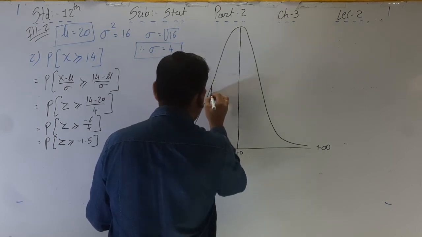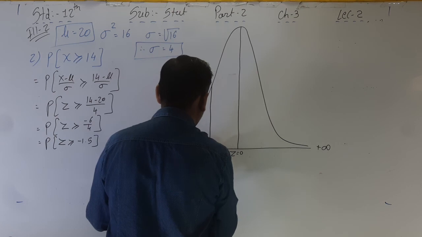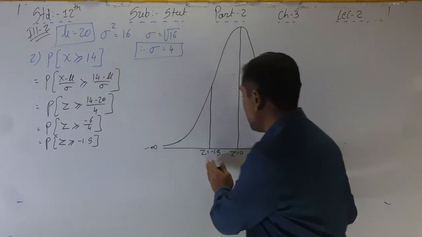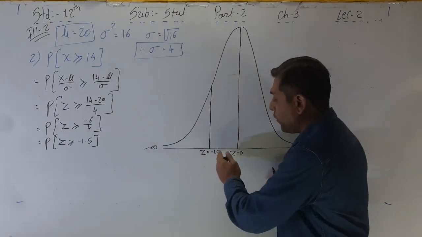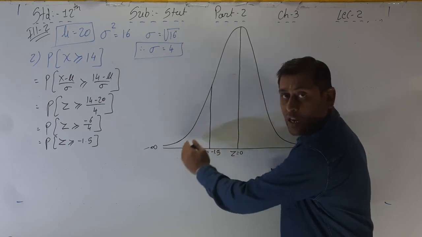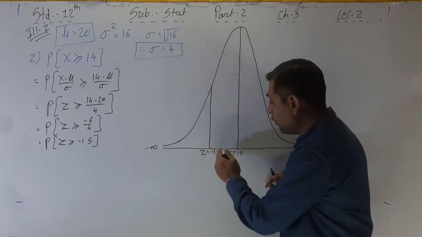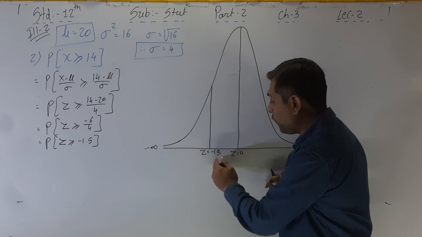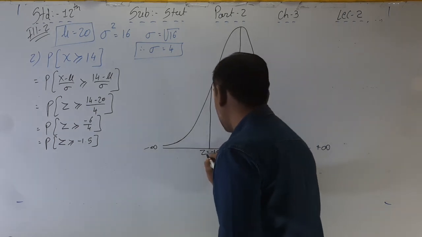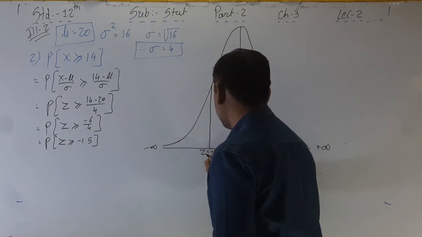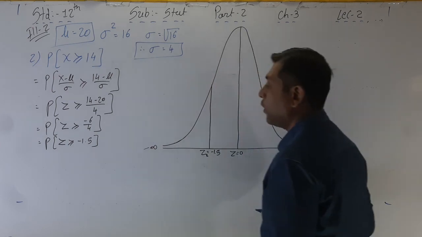Where? Here the Z is equal to minus 1.5, because minus lies on the left hand side of the 0. So Z is equal to minus 1.5, Z1, or you can say here Z2. Okay.